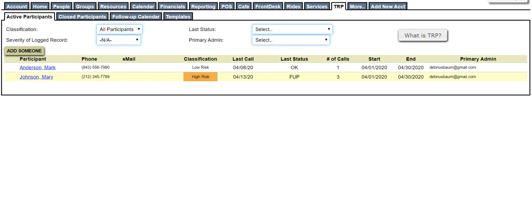In the Telephone Reassurance Program, you are adding a person to the program for a period of time, say the month of April, and during that period of time, you will be reaching out to them on various dates and times, and you will track that outreach in their record. And if there is a follow-up needed, you can also track that as well. It can be very valuable during crises like we're seeing right now with what's going on with COVID.